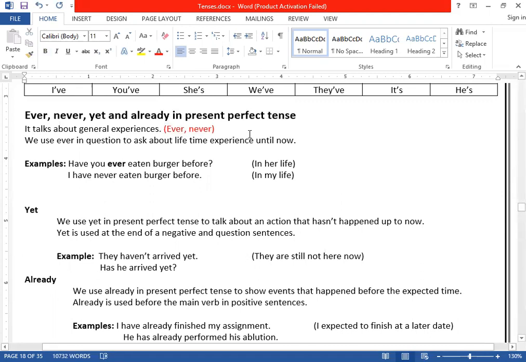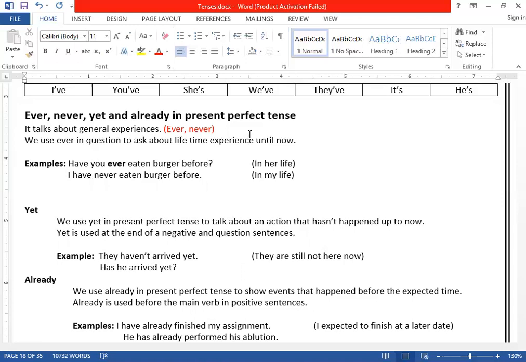Like I want to ask you, have you ever gone to America, or have you ever been to America? It's your lifetime experience. Or have you ever met Imran Khan? Or again, have you ever studied English? I want to know about lifetime, that have you done this action in your life, throughout your life, once or not? Have you ever? Clear?